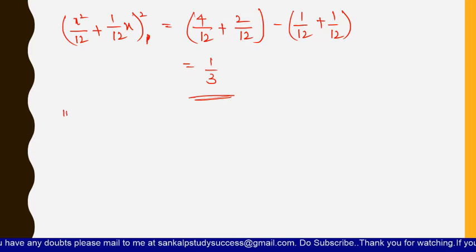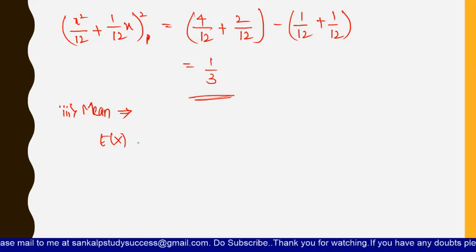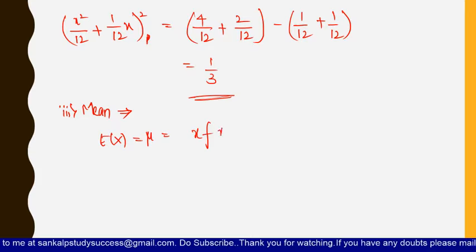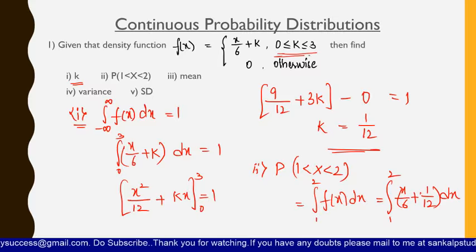Now, we need to find the mean of the continuous probability distribution. How do we find the mean? E of x, that is mu, is equal to the integral of x into f of x dx from minus infinity to plus infinity. But our limits are from 0 to 3 only.